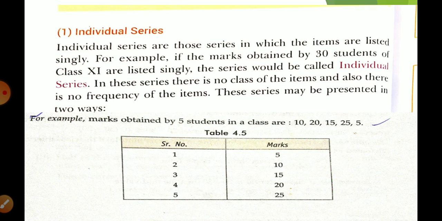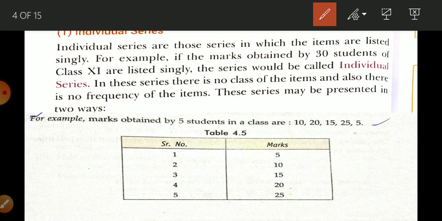Like in your class there are 50 students. If I write whatever marks are obtained by all these 50 students individually, I mean I am noting everyone's marks, like your mark slip, so this is the example of individual series. Whenever the values of items are listed individually or singly, that is considered an individual series. For example, if the marks obtained by 30 students of class 11th are listed singly, the series would be called an individual series. And the best example is your marks slip,